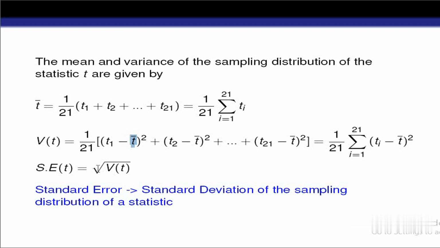As soon as we take the square root of the variance of t, that becomes the standard error of t. We know that the square root of variance is called the standard deviation. But when we calculate the standard deviation of a statistic, it is termed the standard error. That means the standard deviation of the sampling distribution of a statistic is termed the standard error. So standard error gives us information about the difference between the sample mean and population mean, or in other words, between the statistic and the parameter.